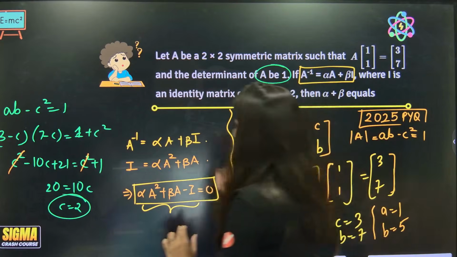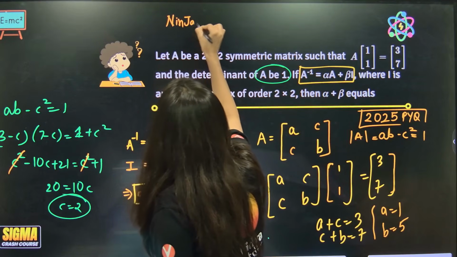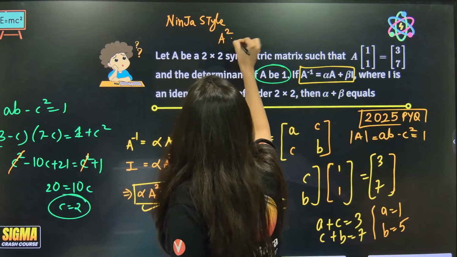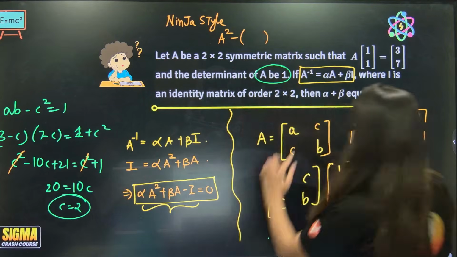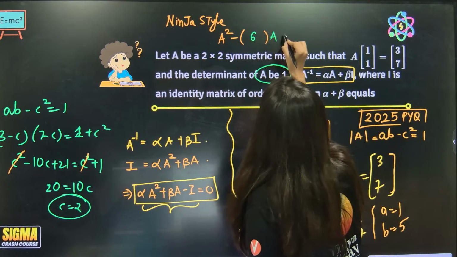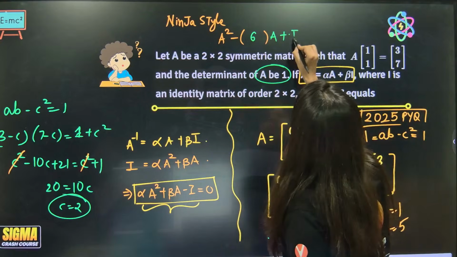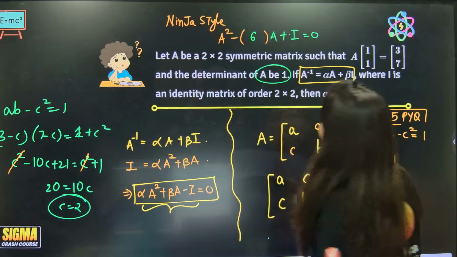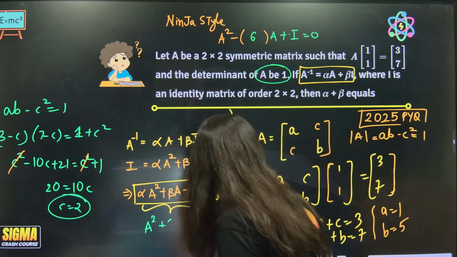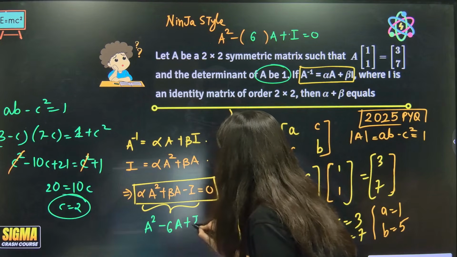Now tell me, can you write the characteristic equation with ninja style? Yes, ma'am. Ninja style says A square minus trace times A, and trace is 1 plus 5, which is 6, so 6A, plus determinant of A, which is already given as 1, into I, is equal to 0. So A square minus 6A plus I is equal to 0.